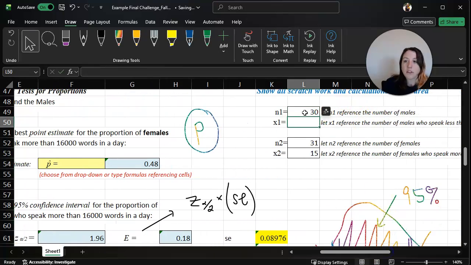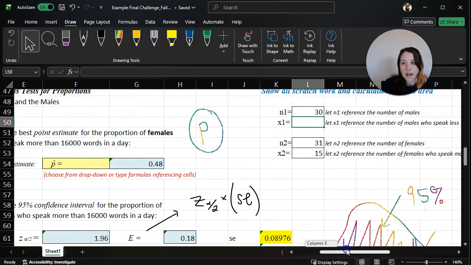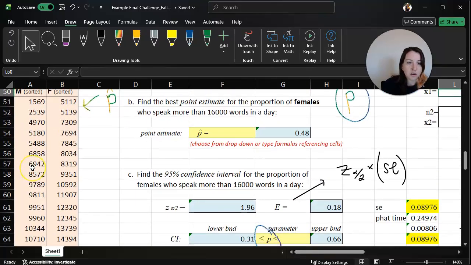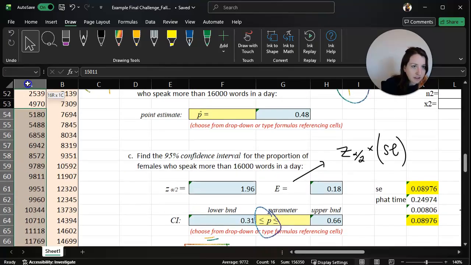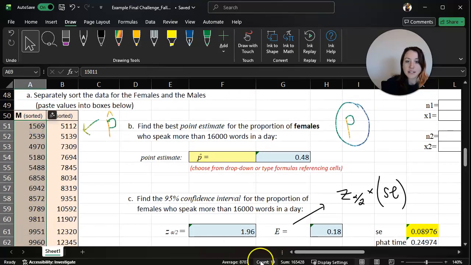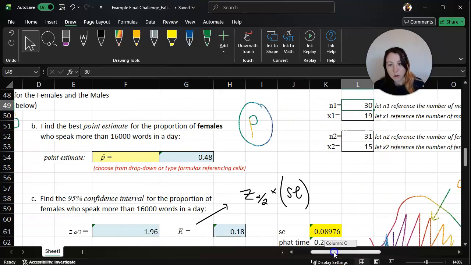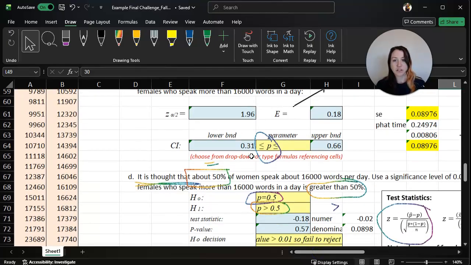So out of 30 people who are male in this survey, we have a certain number of them that speak less than 16,000 words per day. So let's go ahead and find where that cutoff is. This is the last value because these are sorted. If we highlight all of these, we can see down here 19. So there are 19 people who identify as male in the survey out of the 30 who speak less than 16,000 words per day. Okay, so let's scroll back down.